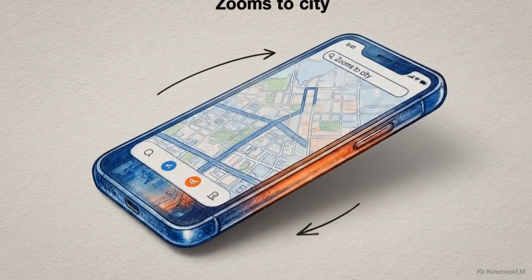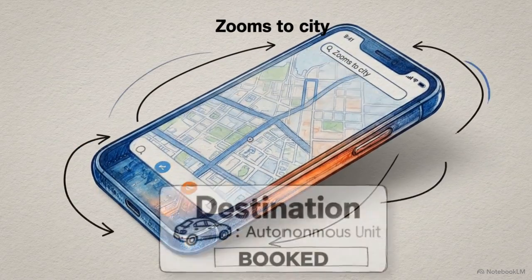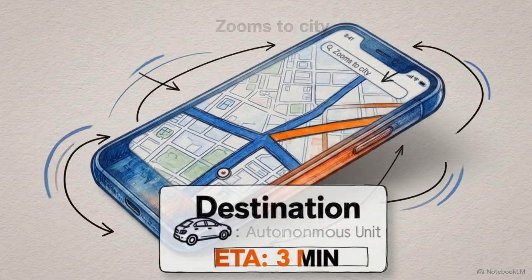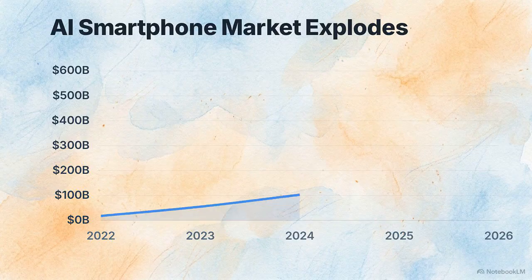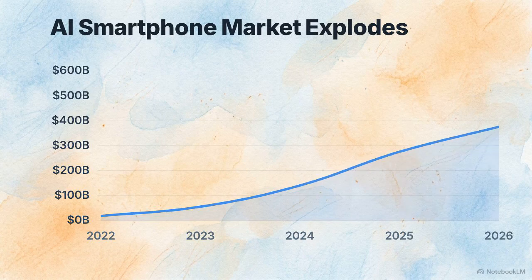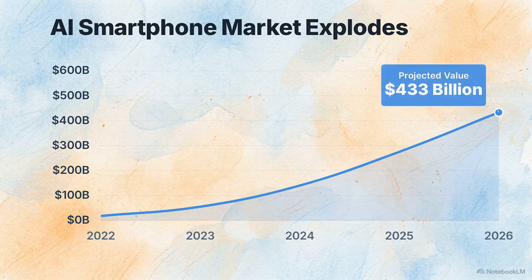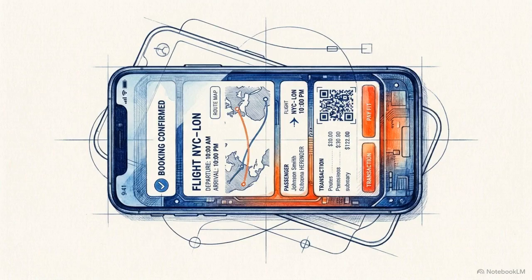While standard assistants answer questions within a closed system, an AI agent takes active control of the device itself. The economic projections are staggering, with generative AI-enabled smartphones expected to represent a $433 billion market by the end of the year. This technology aims to displace the human user as the primary physical operator of the device.